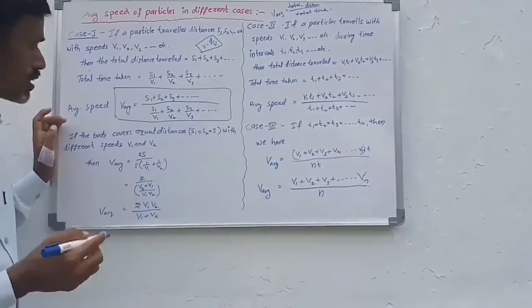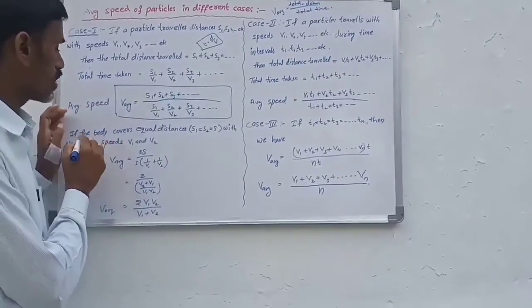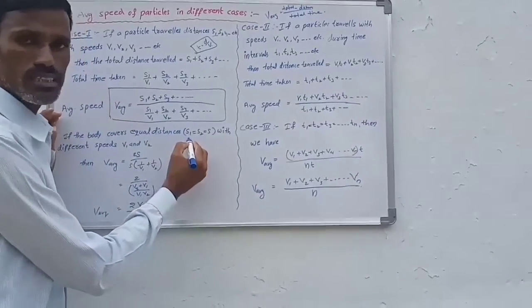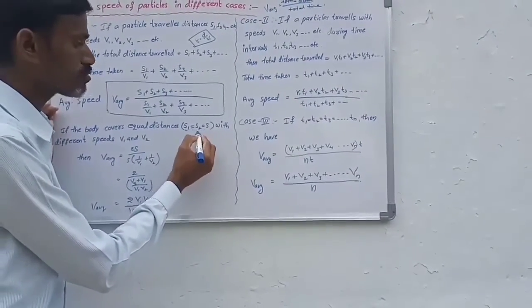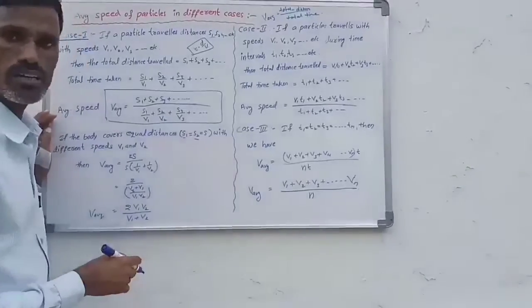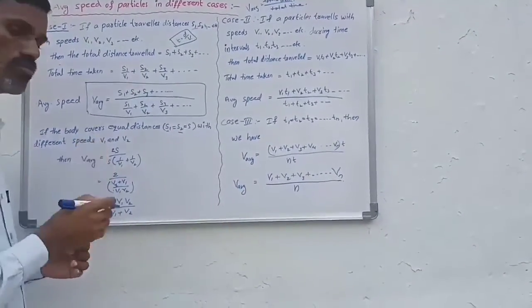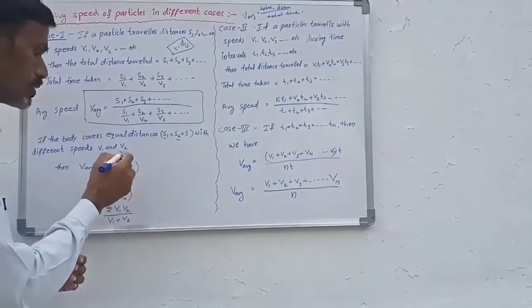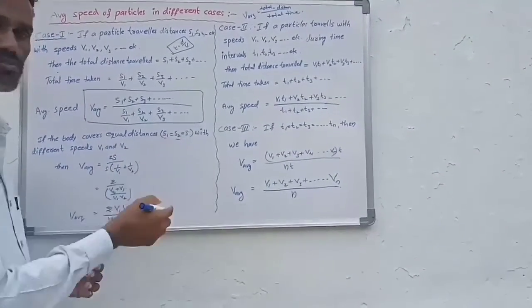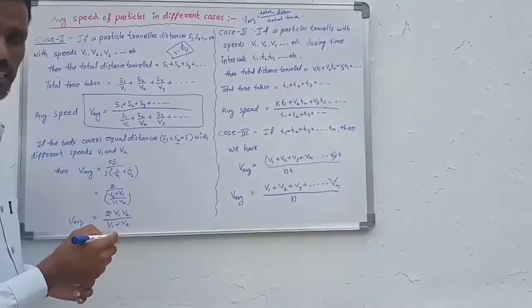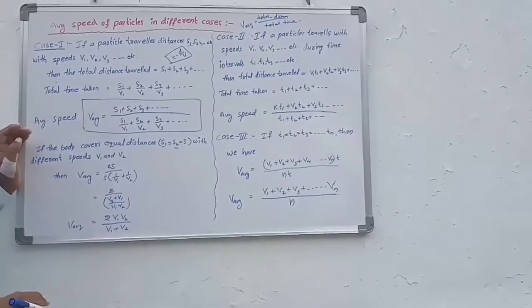We take one simple case, that is, if a body covers equal distances. So that is s1 and s2, and both are equal. A body covers half of the distance with a speed v1 and the remaining half of the distance with speed v2. Then we find average speed.